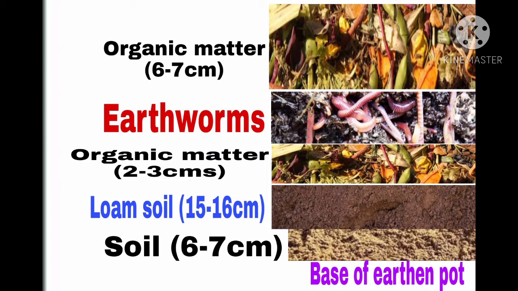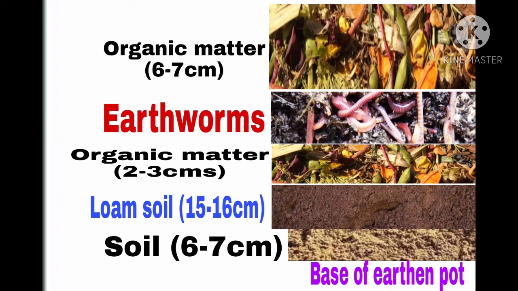And now this is all about the 4 steps which are described, and after a month you can see that the organic matter which is present above the earthworms turns brownish in color, indicating that the vermicompost is ready. Dear students, I want to tell you that now the vermiculture is ready for vermicomposting as well as for the rapid growth of young earthworms.